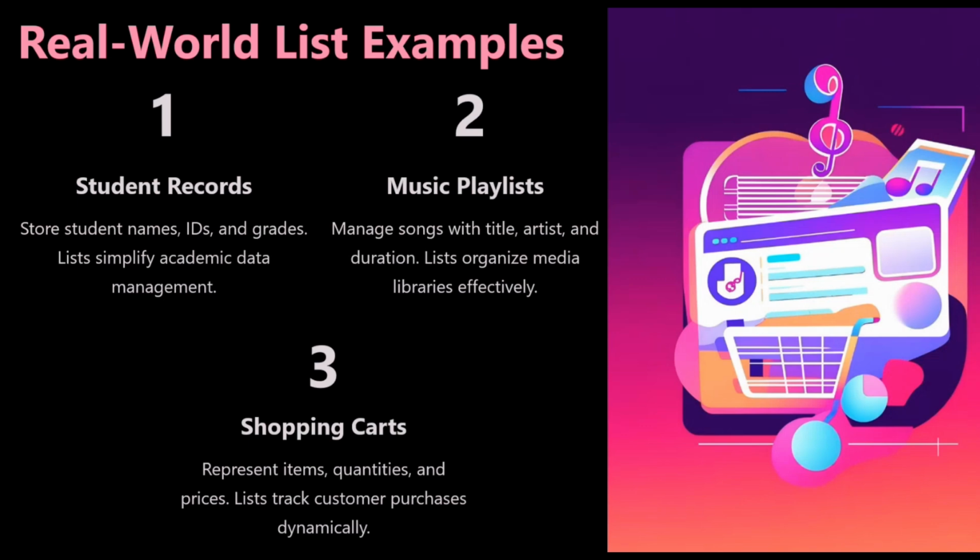Coming to another example, your music playlist. For example, you are using Spotify, right? You can manage the songs with the title, artist, and duration. If you like a song, you can like it and organize the media effectively. Coming to shopping carts as the third example, they represent items, quantities, and prices, and track customer purchases dynamically. Shopping cart is something you use every day, like Flipkart or Amazon. In your Amazon cart, you can add an item, you can delete an item, and items can be duplicate also. It is a real-time example. Okay, let's continue.